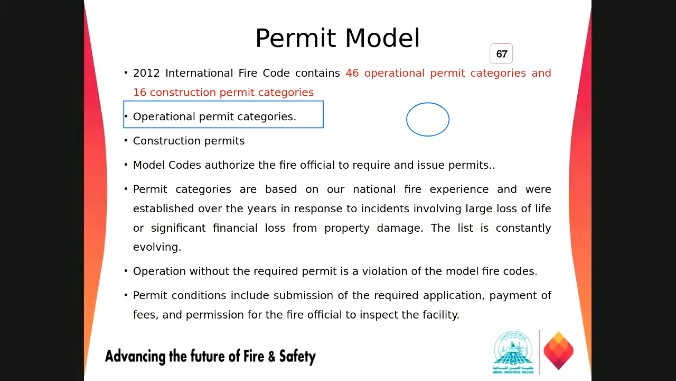You have to follow those requirements. You may only light the fire within 6 to 9 p.m. on this day, not more than that. They will give you the time frame and you have to follow it. A construction permit means you are going to construct a building or modify something inside an existing building. The model code authorizes the fire official to require and issue permits.